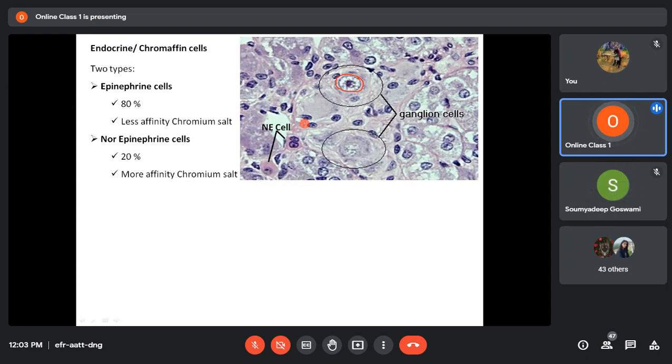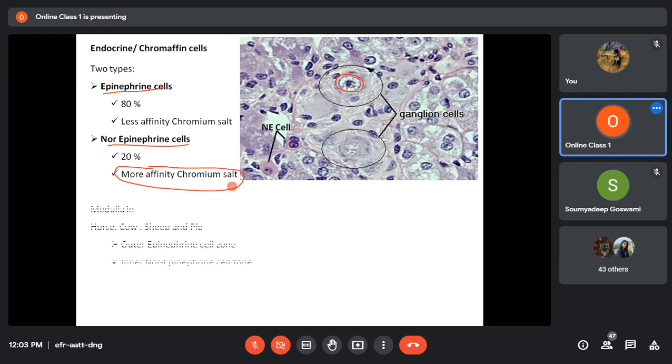According to their type of secretion, they are of two types, epinephrine cells and norepinephrine cells. Norepinephrine cells have more affinity towards chromium salt, so their cytoplasm will appear dark pink in color, whereas the epinephrine cells will have lighter cytoplasm.